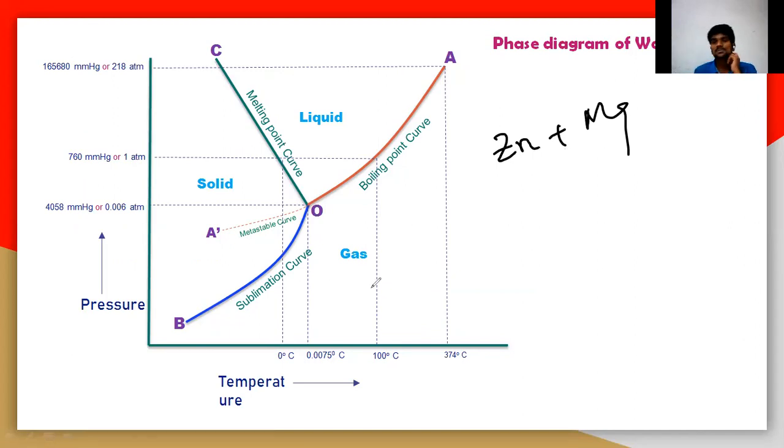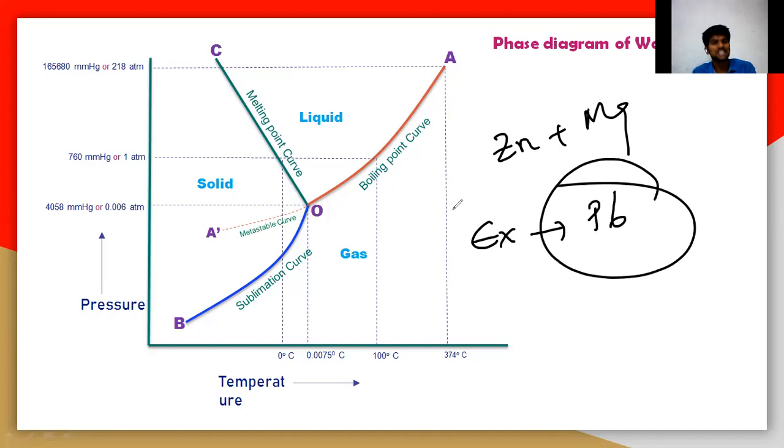The extraction process, even the extraction of lead, is also one of the applications of this phase diagram. By using the phase diagram, for any matter, you can know when it will melt, when it will freeze, at what temperature, and at which composition I should take so that it can be made into an alloy.